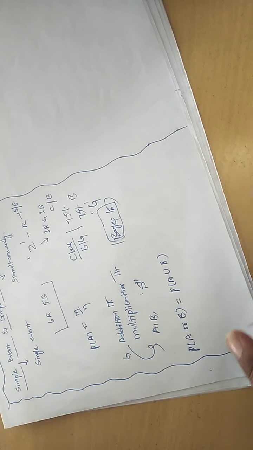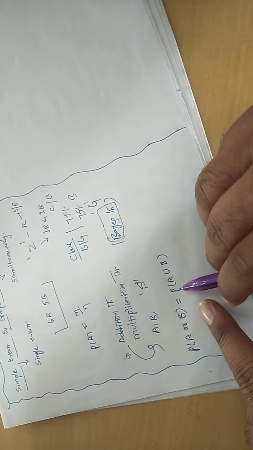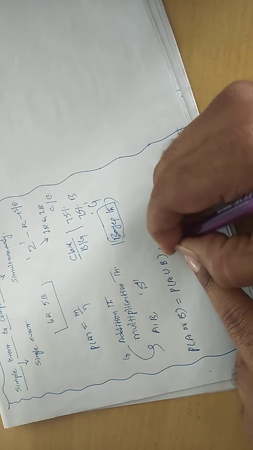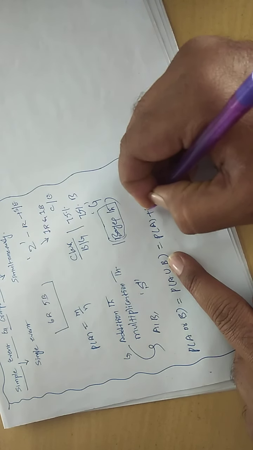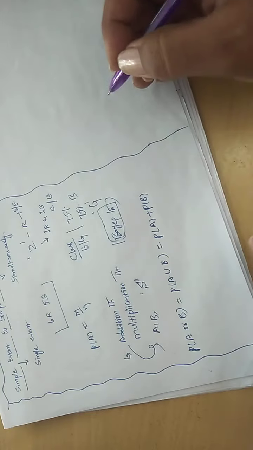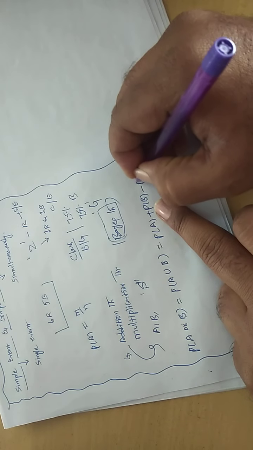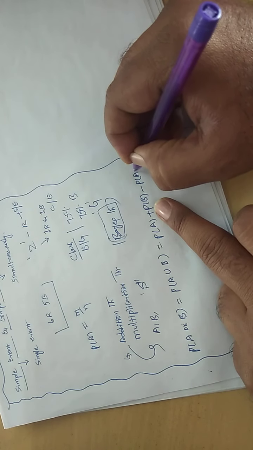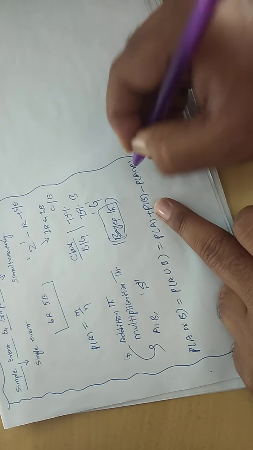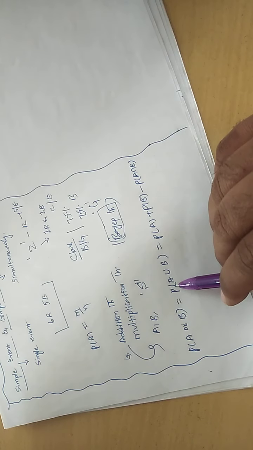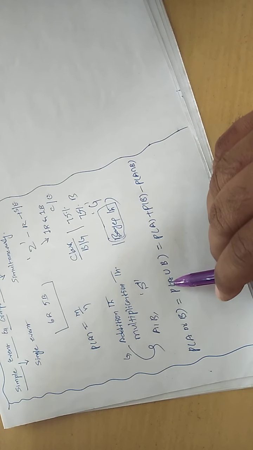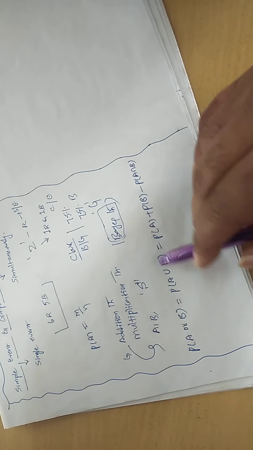The probability of happening of A or B, or probability of A union B, is nothing but the probability of A plus probability of B minus probability of A intersection B. You call this the addition theorem of the probability for two events.